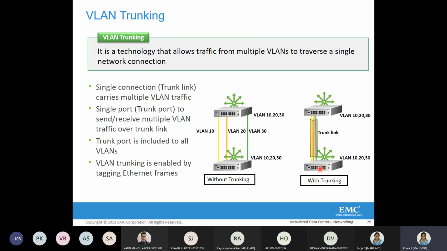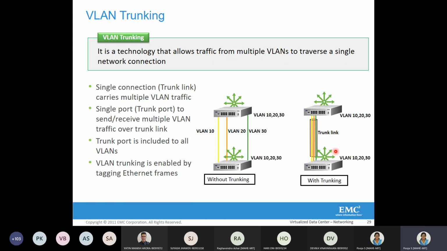So if two VMs of the same VLAN want to communicate, but they are connected to two different switches, how will it happen? Through something called a trunk link. Trunk link means these two switches will be connected via a single link, but this single link will carry multiple VLAN traffic. And if this single connection has a port, it is also called a trunk port.